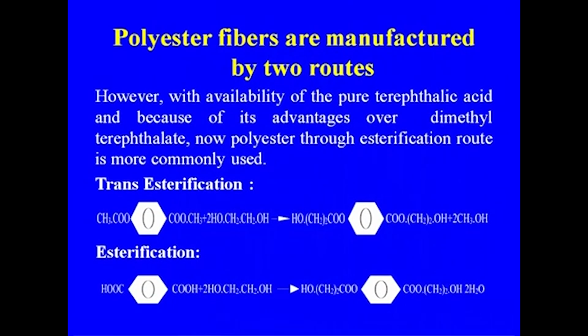So as I told you, we have two routes: one is the DMT route, and the other is the purified terephthalic acid route. The transesterification or esterification reaction that takes place in one case gives methanol as a byproduct, but in the other case only water comes out. So this is the difference between these two processes, apart from the purity, the handling of the DMT or the compression, and the advantage of the raw material.